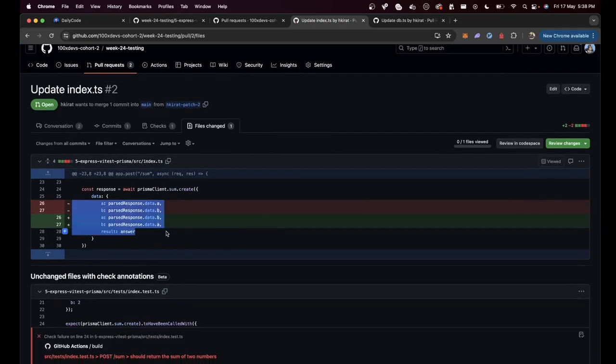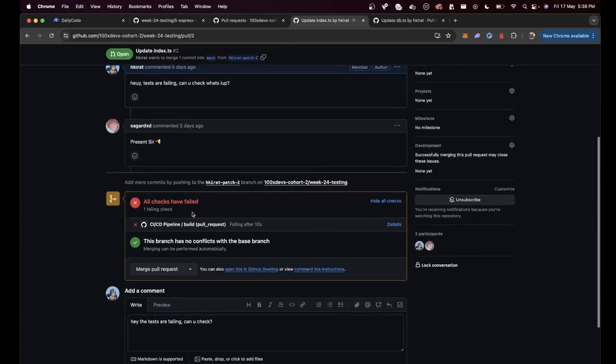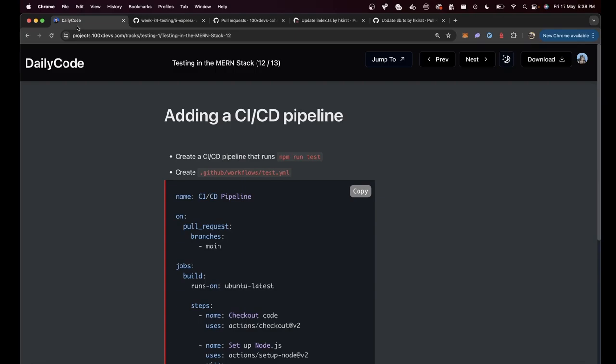I changed something that breaks our application, and thankfully it was caught by the tests itself. I don't have to pull the code locally and manually test it at all. That is something you should always do when you're writing tests. Otherwise, there's no real point of writing tests if you're just running them locally. You should have them integrated into your CI/CD pipelines.